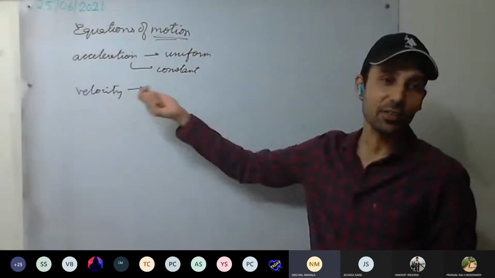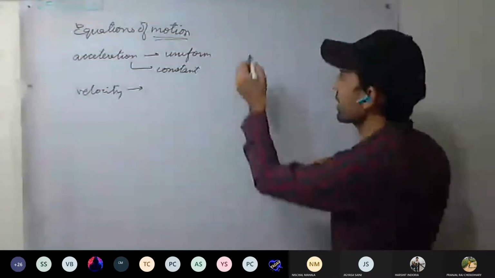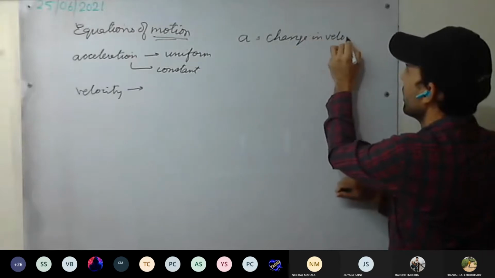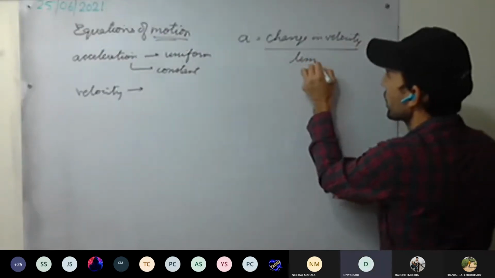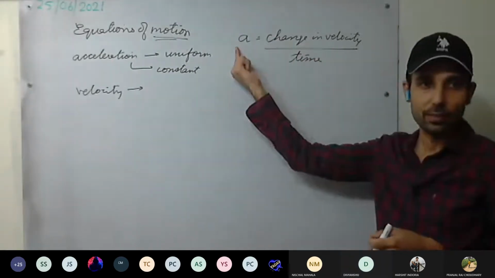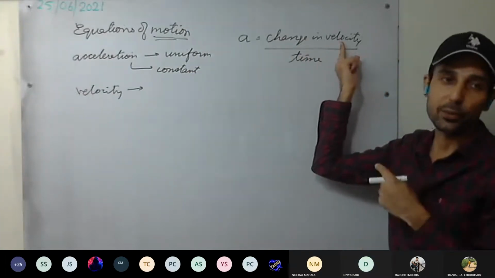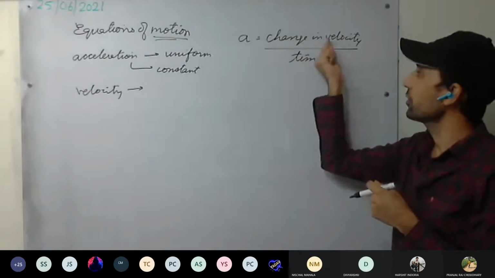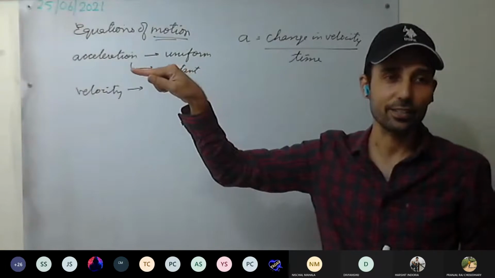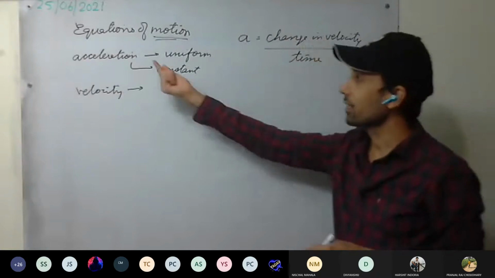So what kind of velocity is it? If acceleration is uniform, it means there is some value of acceleration. And what is acceleration? Change in velocity with time. It means whenever there is change in velocity, acceleration will be there. Since we are taking rectilinear motion, there is no change in direction, so what will change? The magnitude of velocity. So acceleration is change in velocity divided by time. If there is no change, that is the body is moving with uniform velocity, will there be any acceleration? No. Acceleration will be zero. If velocity changes, acceleration will be there.